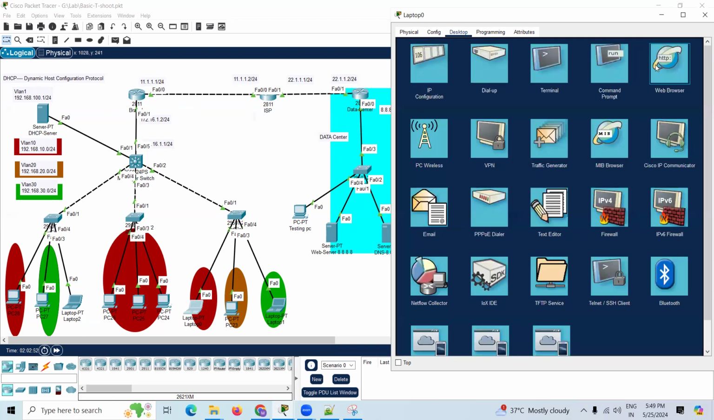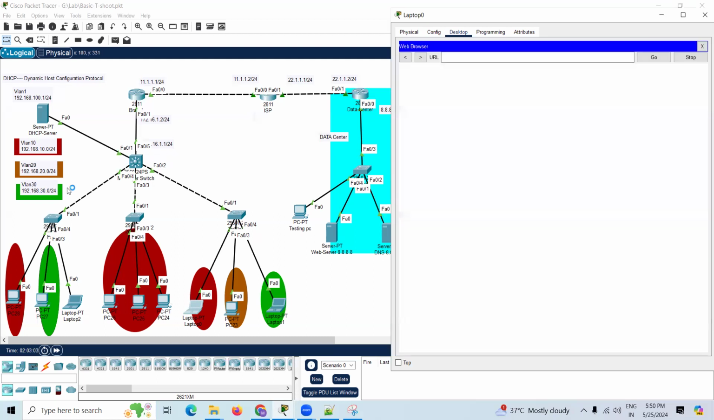Now we'll check a web browser. Try to ping, try to access the Google server, try to access your web page. Behind the DNS, it works like this: DNS, the domain name server, converts IP address to domain name and domain name to IP address. It resolves the IP address to a domain name and a domain name to an IP address.